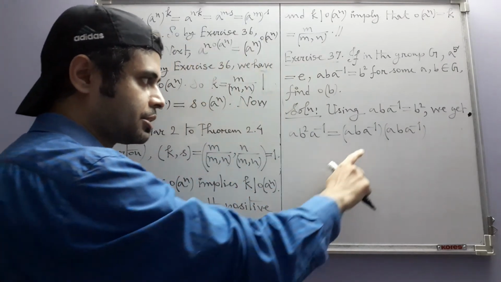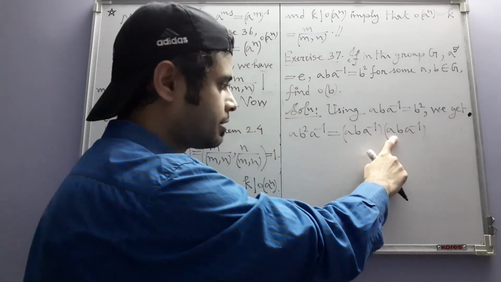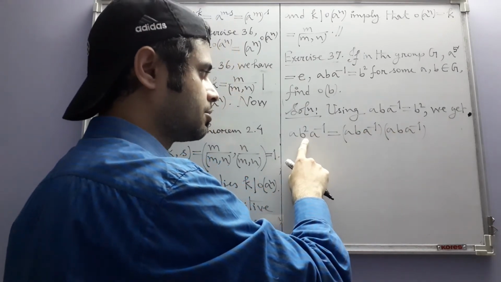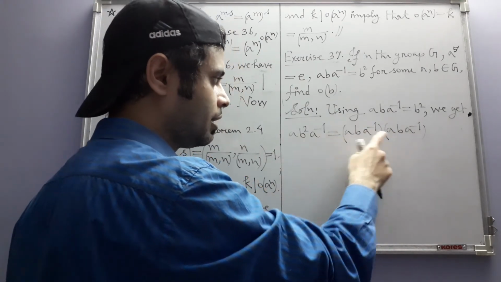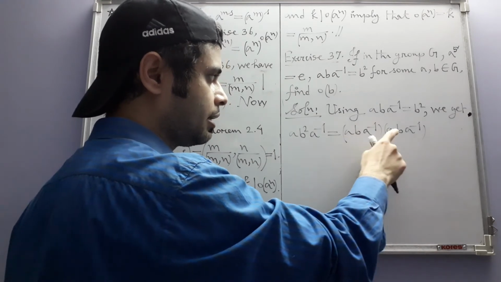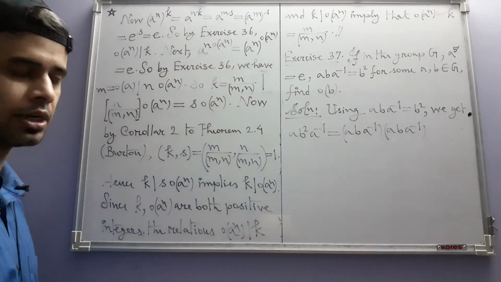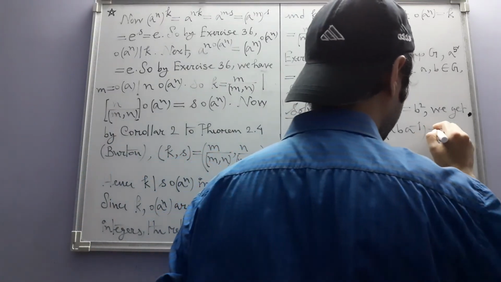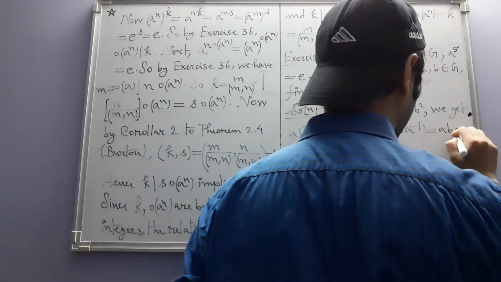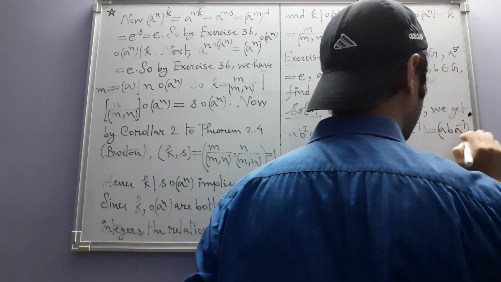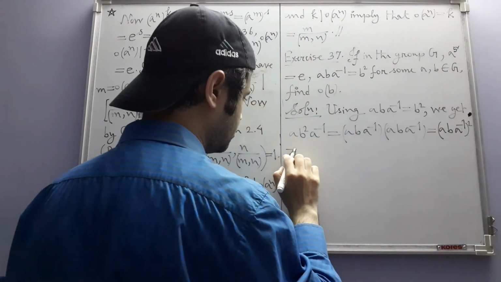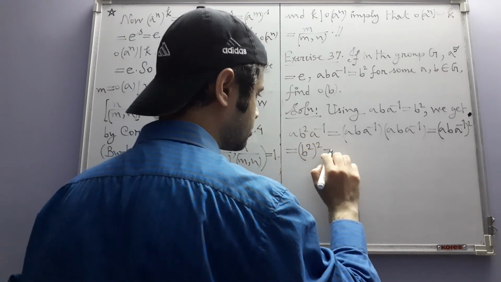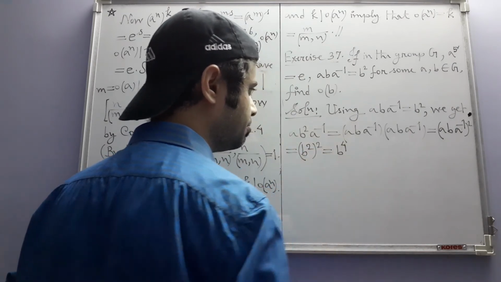Why? Because this a inverse and a will cancel out and we will be left with b. That will give us b square. To the left of b square we had a, and to its right we had a inverse. So we will get this back, and this is nothing but a inverse whole square. So this is equal to b square whole square, that is b to the power 4.